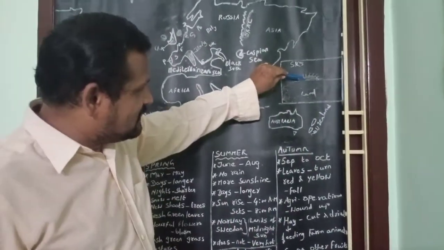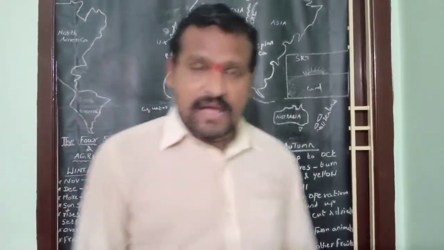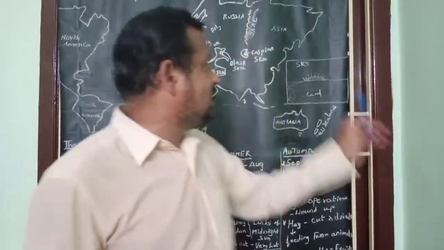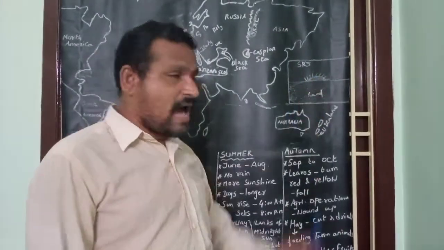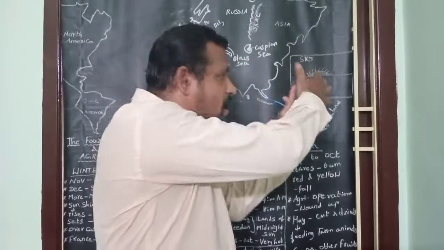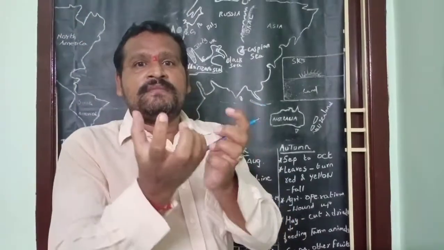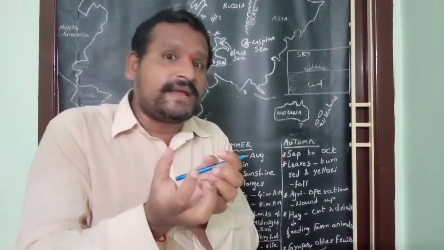When the sun is in horizon, sun rays fall slantingly. When sun rays fall slantingly, India doesn't get very hot in the morning and evening.